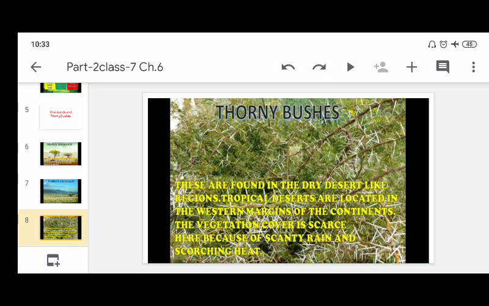The vegetation cover is scarce here because of scanty rain and scorching heat. The plants usually have thorns instead of leaves to prevent water loss. For example, cacti and brittle bush are plants that you can find here easily.